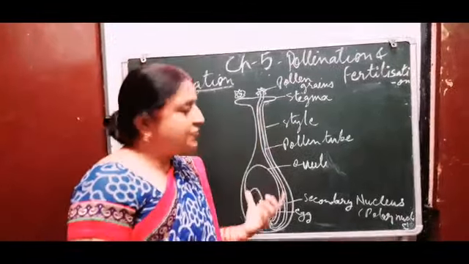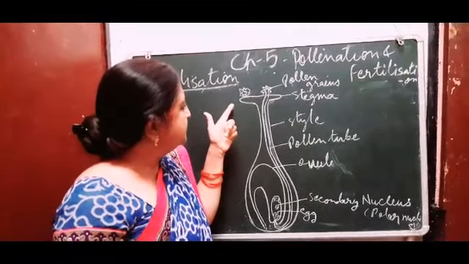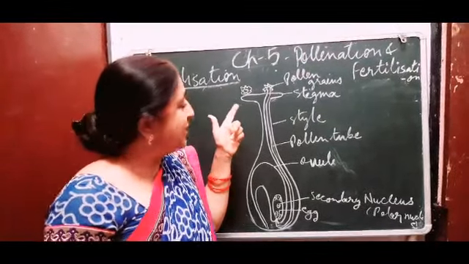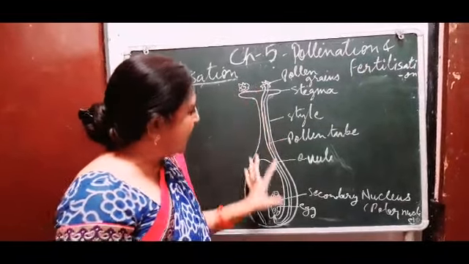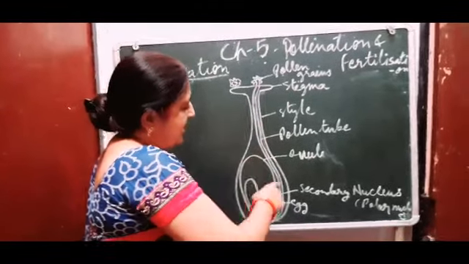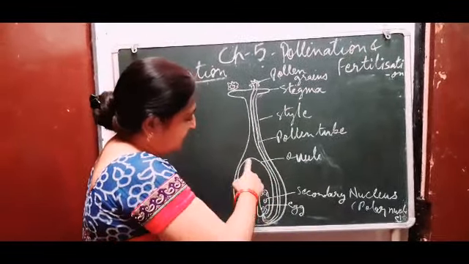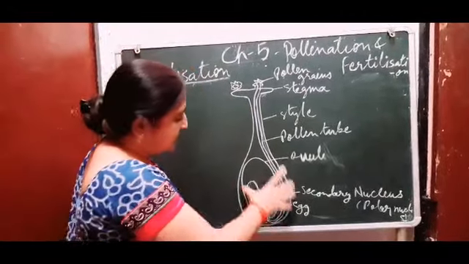This is the structure of the fertilization process. You are familiar with this figure. This is the figure of the gynoecium. This portion is the stigma, the style, and the ovule is present in the ovary. This oval portion is the ovary, and inside it the ovule is present.